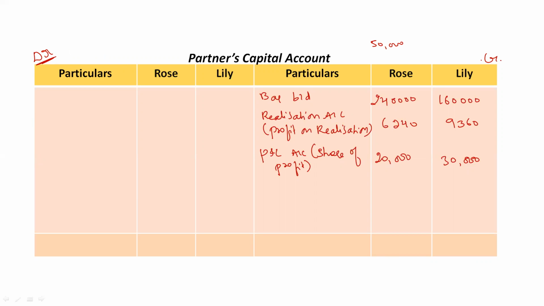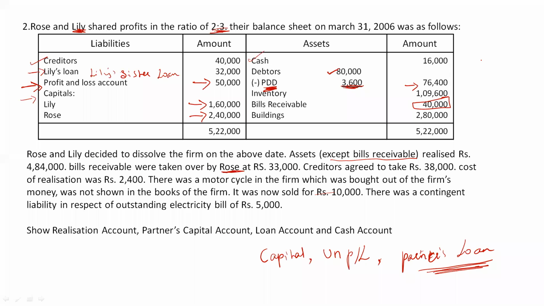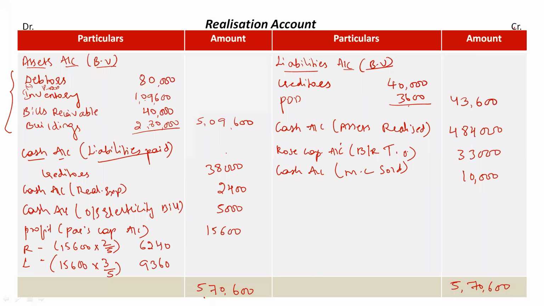Then back to question. Now check if there are any assets taken over by the partners or if there are any liabilities paid by the partner. Okay, in this question we have one asset taken over by partner, that is Rose. Rose has taken over bills receivable, right? So see, in the realization account we have recorded it on the credit side.